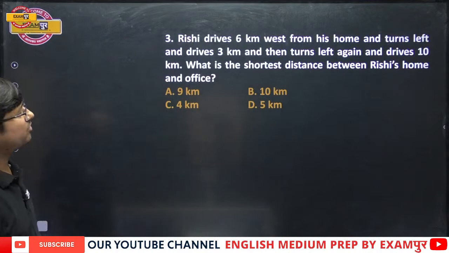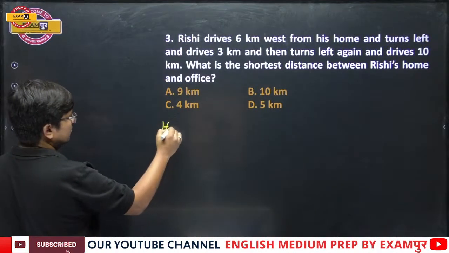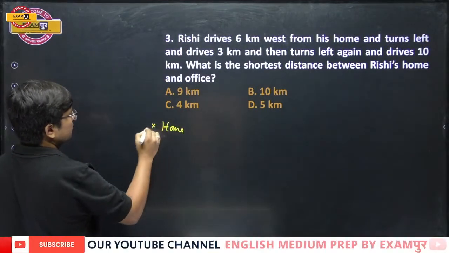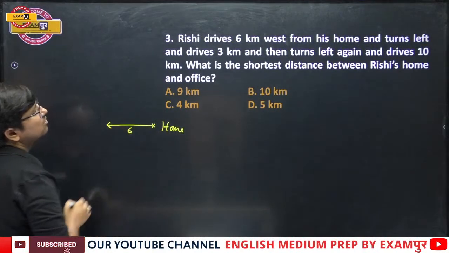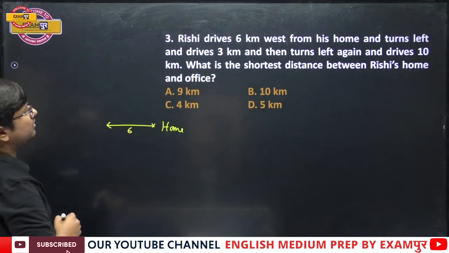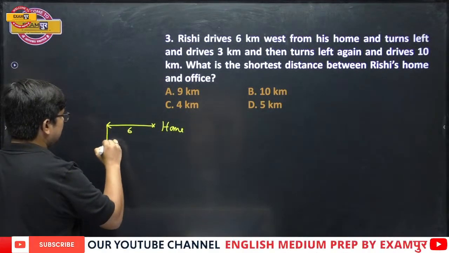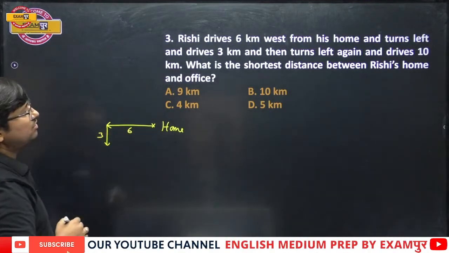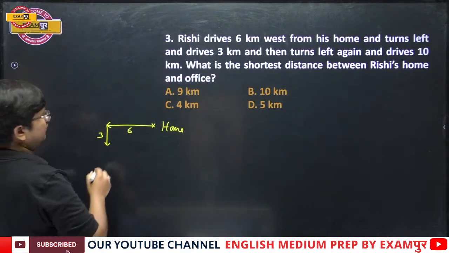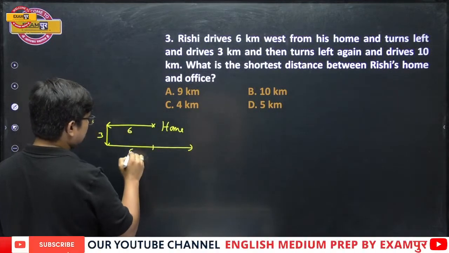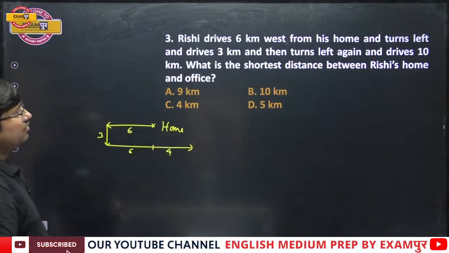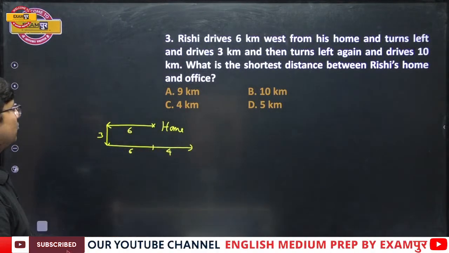Rishi drives 6 kilometers west from his home. Suppose this is home. Rishi drives 6 kilometers west from his home and turns left and drives 3. Then turns left and drives 10. So now if this is 6, even this is 6 plus 4, 10. What is the shortest distance between Rishi's home and office?